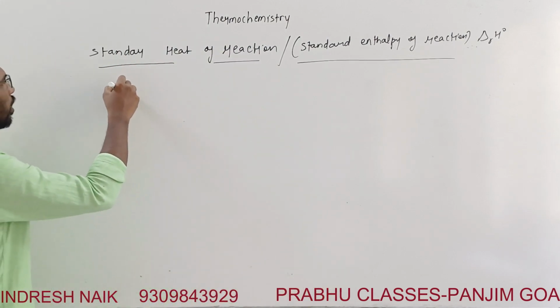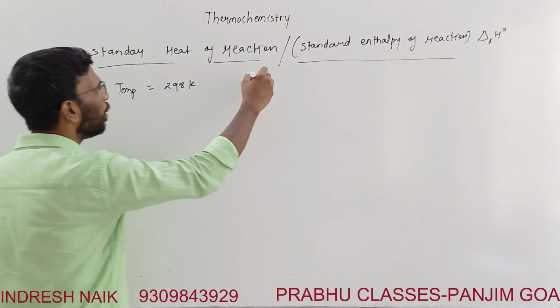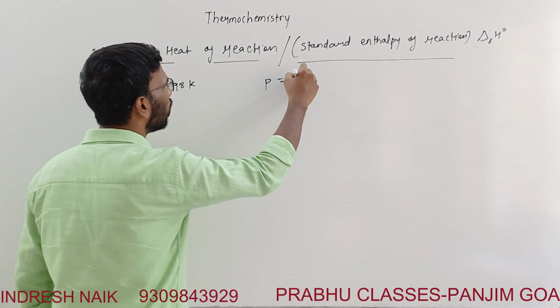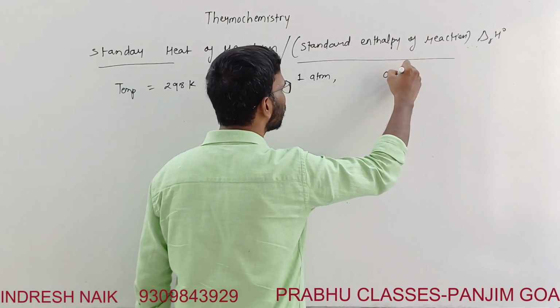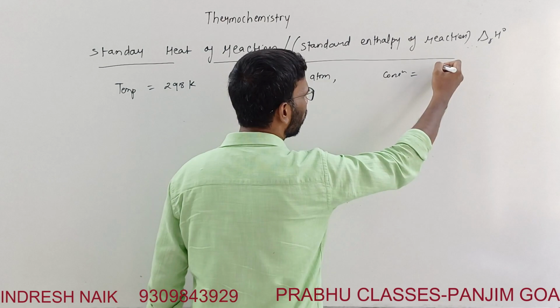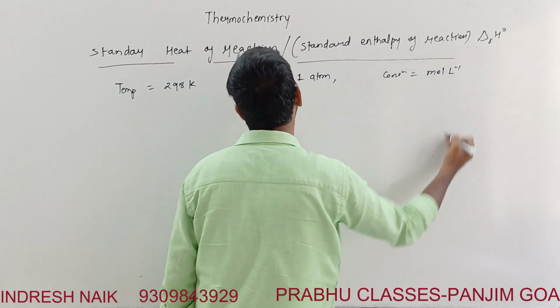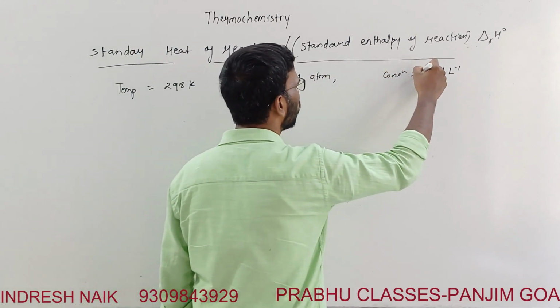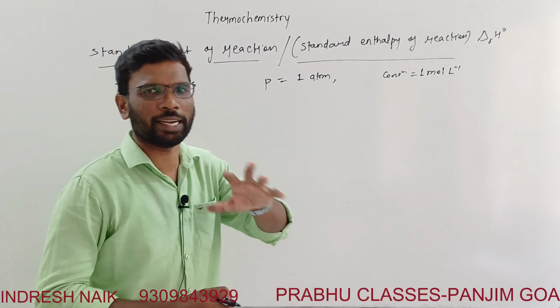The temperature is considered to be 298 Kelvin, and the pressure is considered to be 1 atmosphere. And when it comes to the concentration of an aqueous solution, it is 1 mole per liter. That was considered. But again, there was a limitation to this standardization.